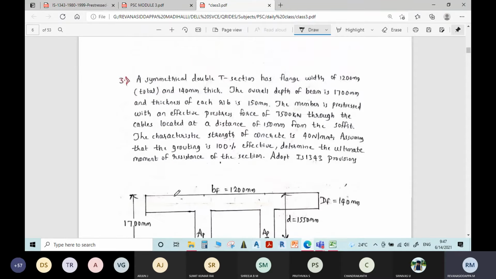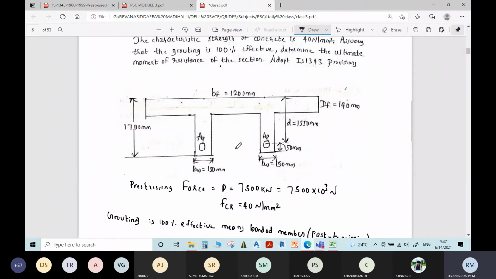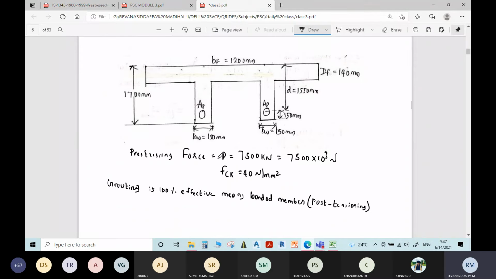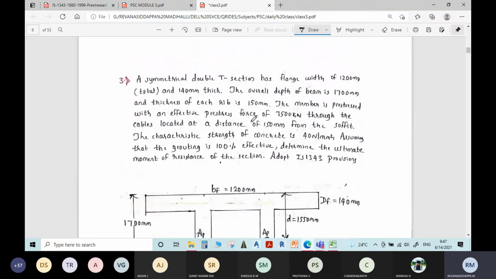Okay, see here in this problem, students, the Fp, the stress in the tendon or stress in the cable, is not given. You need to assume. The pre-stressing force is given, and the area of pre-stressing steel is not given in the problem.